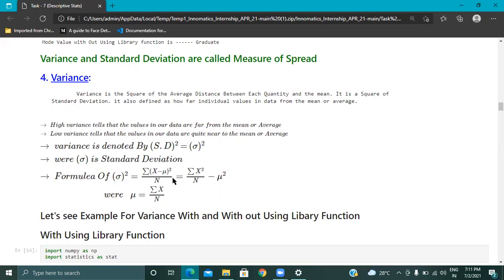And what do you mean by mu? It's the mean value. So whatever observations are there, we are subtracting the mean value from them and squaring. After squaring, we define the variance. If you have high variance in our data, it helps us determine that the points are far away from the mean or average. If we have low variance, the values are nearer to the mean or average.